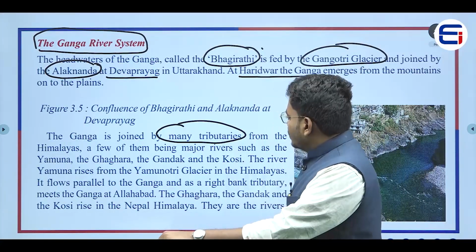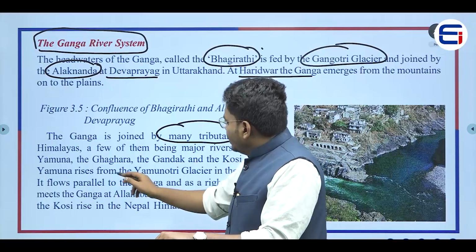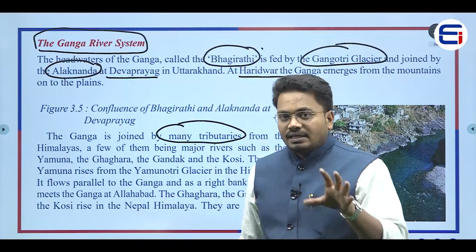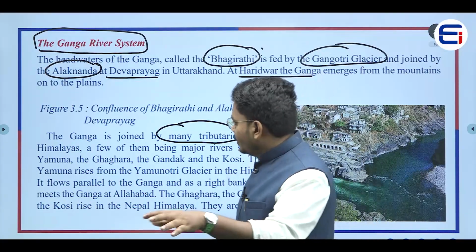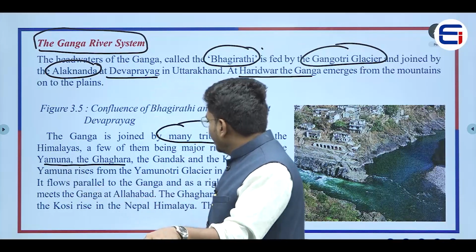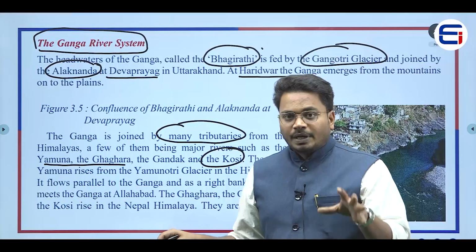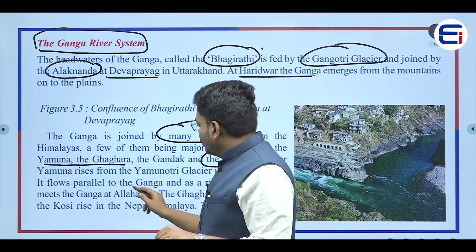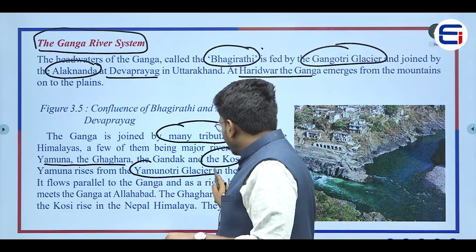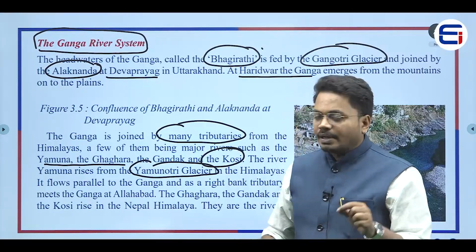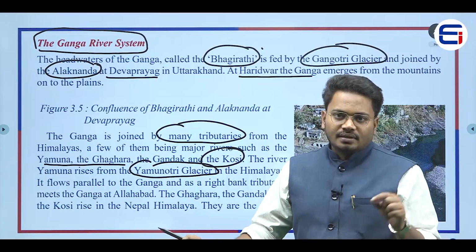Now the important tributaries of the Ganga are Yamuna, Gagara, Gandak, and Koshi. The Yamuna river rises from the Yamunotri glacier, which is present in the Himalayan mountains.